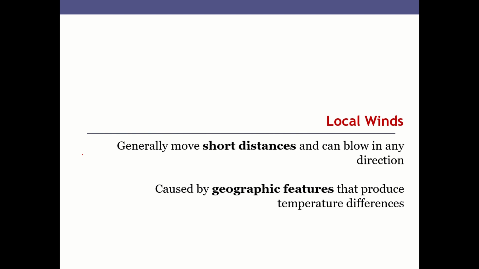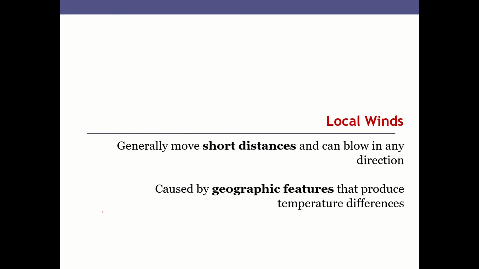We have talked about global wind, so that means that is at a large scale, that is at the Earth scale. Okay, so the same phenomena at a smaller scale occurs. Those are called local winds.